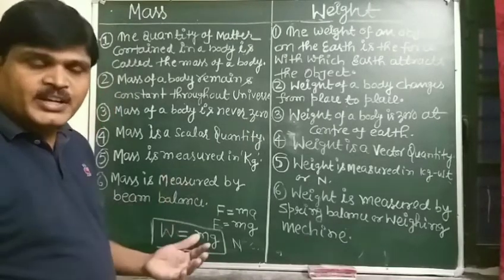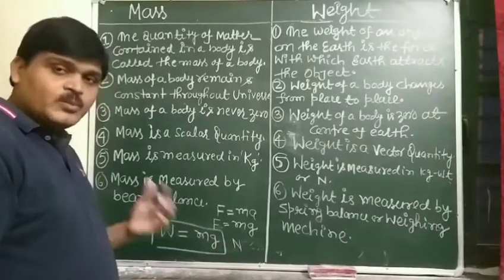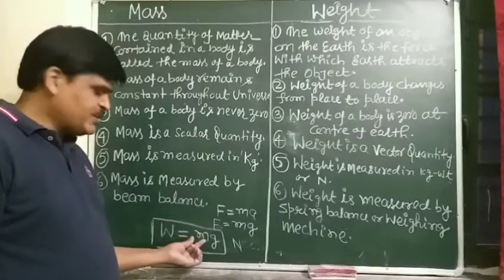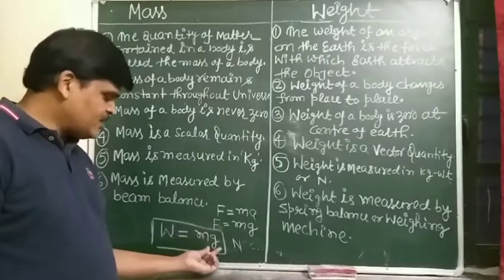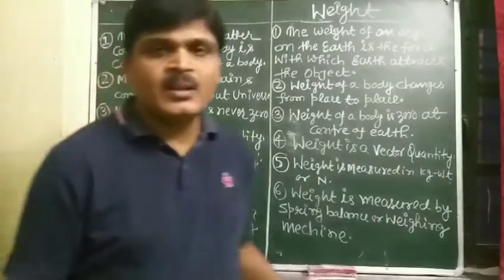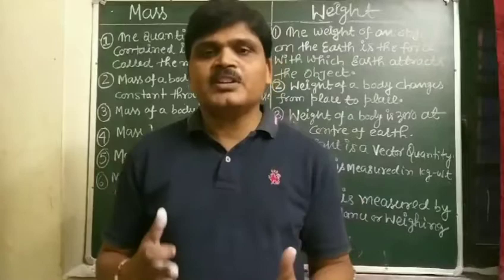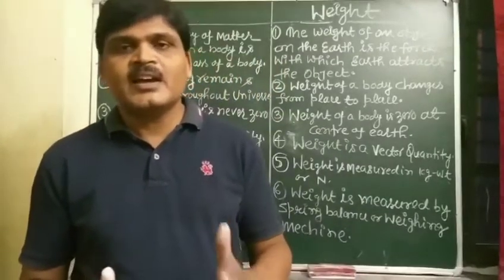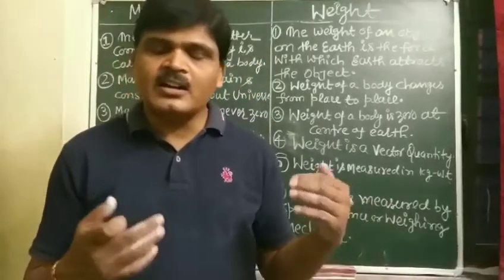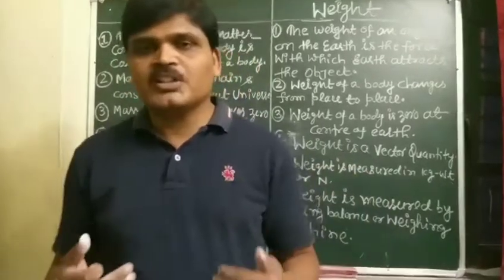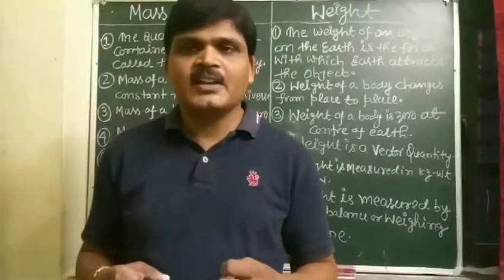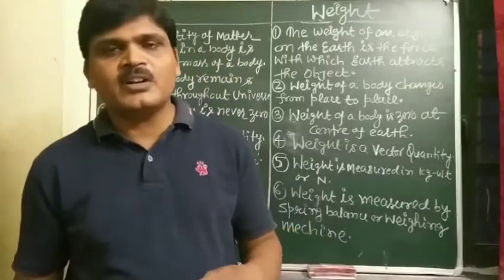So the weight of an object at any location depends upon the mass of the object as well as acceleration due to gravity. So we can say that weight of an object changes from place to place, and the SI unit of weight is Newton, or weight can also be expressed in kg weight, and it is a vector quantity.